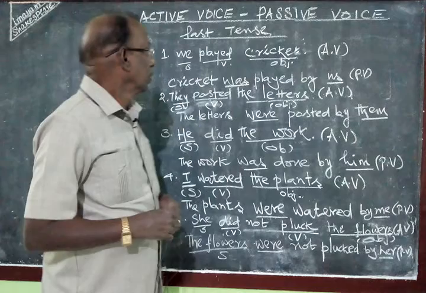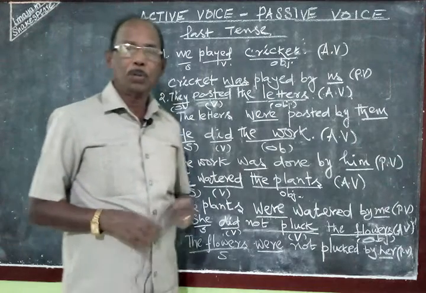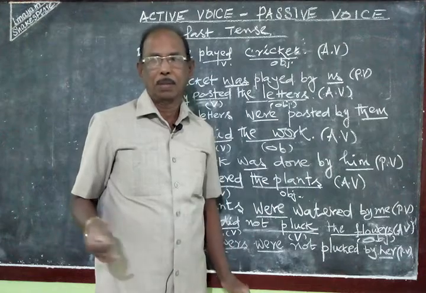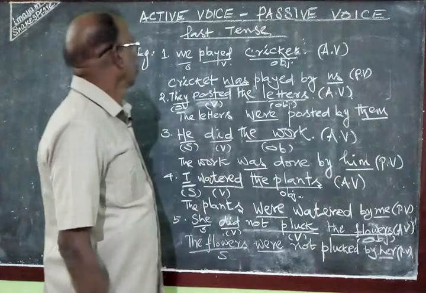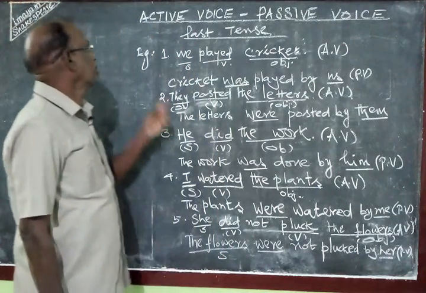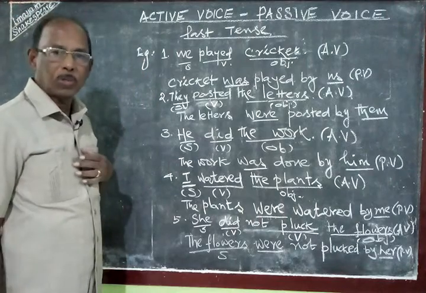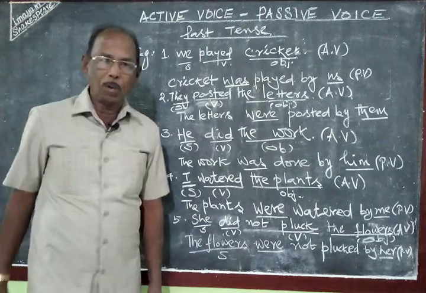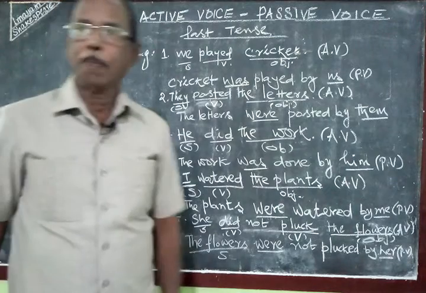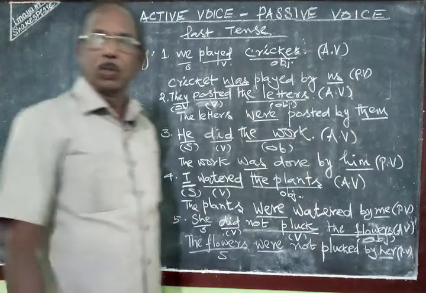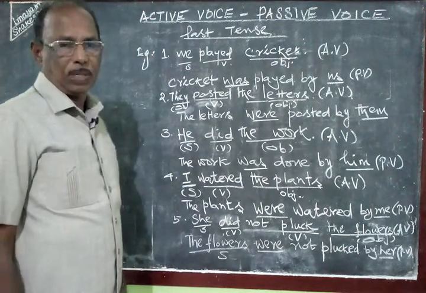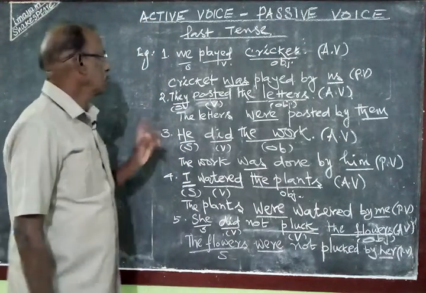Channel. Yesterday we talked about active voice, passive voice, present tense. Today I would like to talk about active voice, passive voice, past tense. I have already told you there are 8 tense forms for which we can change the active voice into passive voice. Yesterday we were seeing present tense. Today we are passing on to past tense.